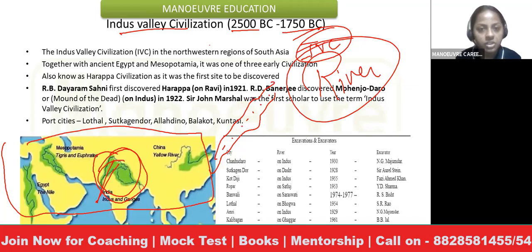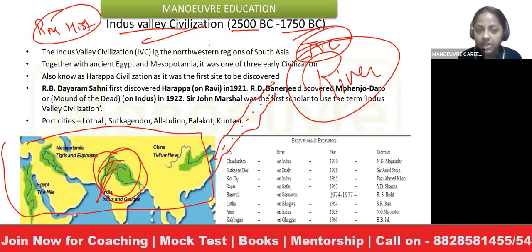If there is no water, no civilization can exist. Not only humans, but even animal habitats cannot exist anywhere. So rivers are very important. Kindly note this down. These rivers are not only important in history with relation to sites, but also important for your geography.